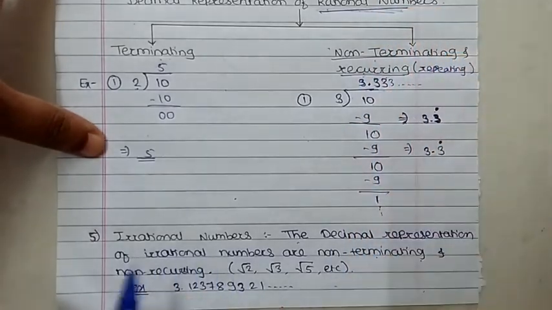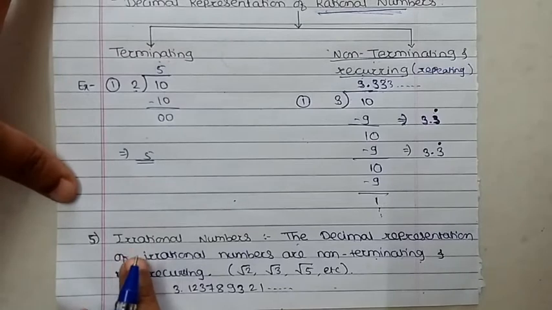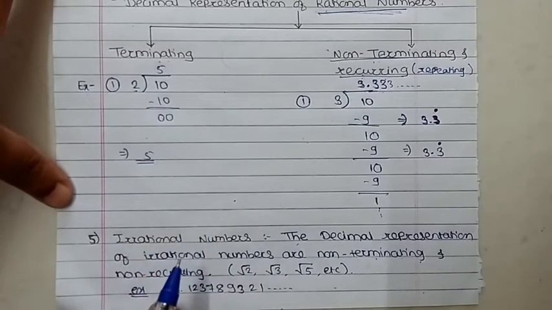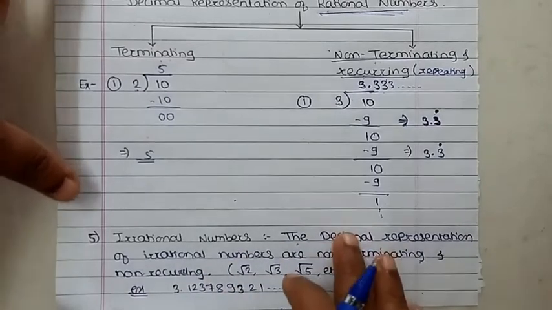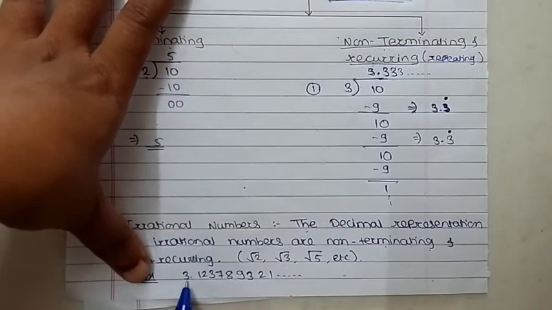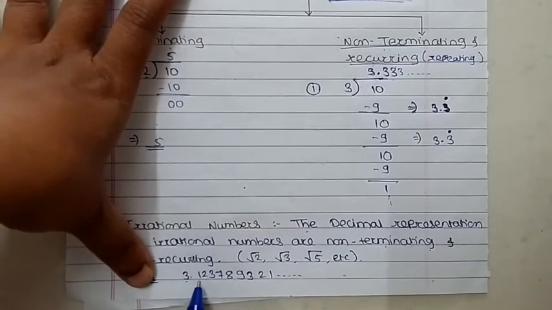But when we talk about irrational numbers, they are non-terminating. They are not stopped at any point, but they are non-recurring, meaning no digit repeats again and again. Like consider this example: 3.1312378931.